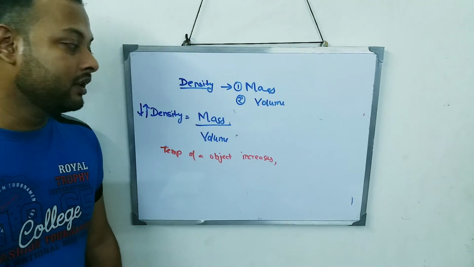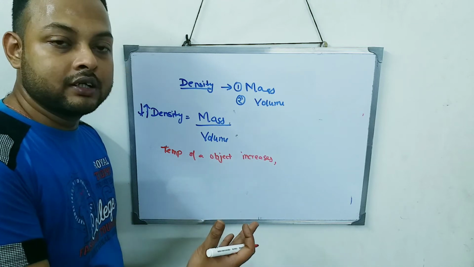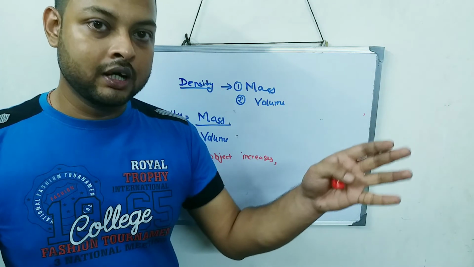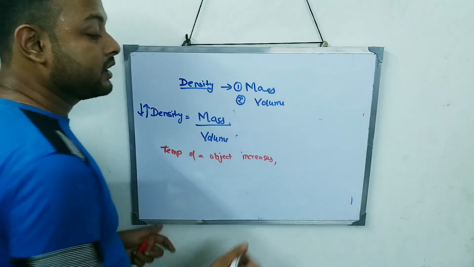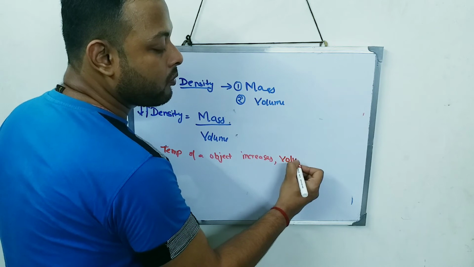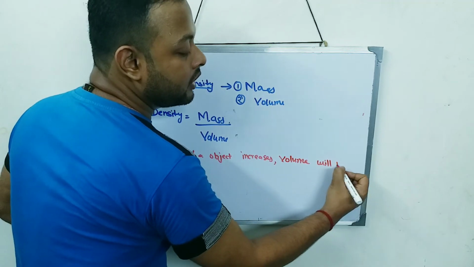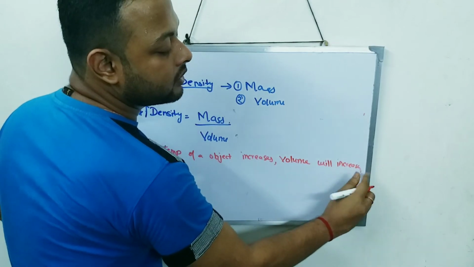But on the other hand, volume will change. If the temperature of the object increases, then the volume will become bigger and bigger, volume will increase.